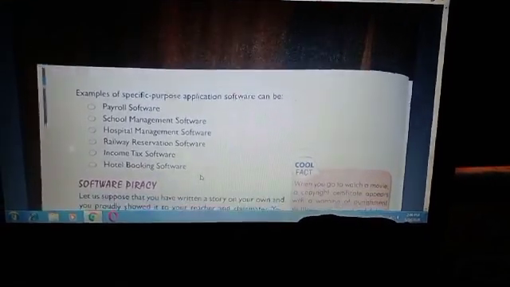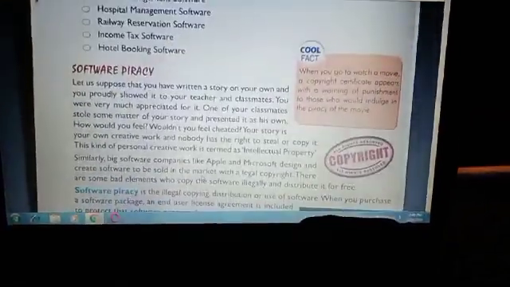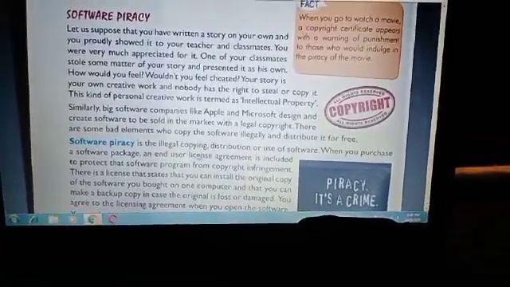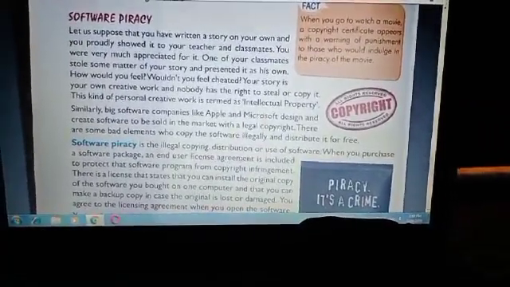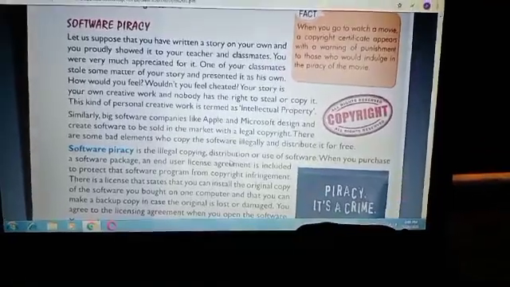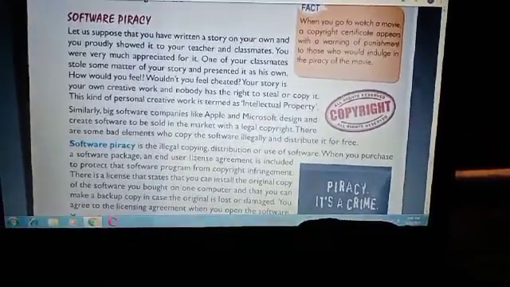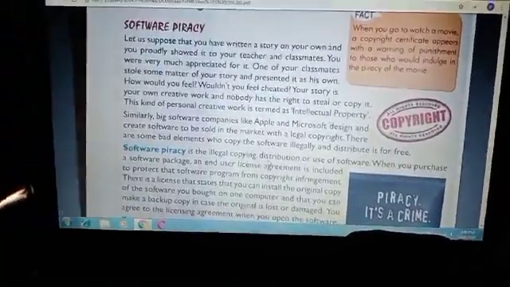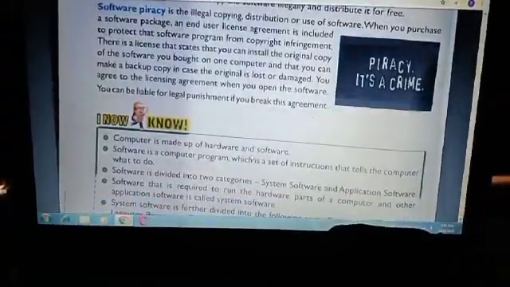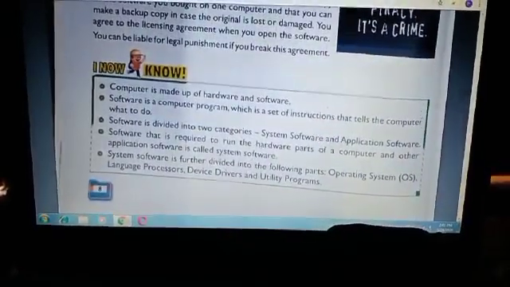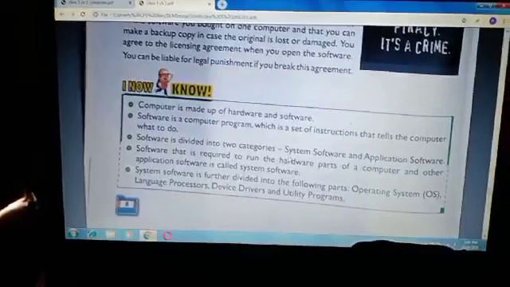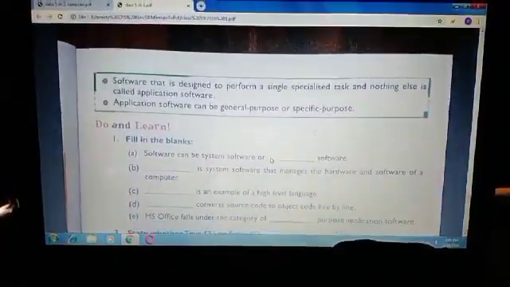And now come to software piracy. What is software piracy? Software piracy is the illegal copy, distribution or use of software. Okay, so read every line of software piracy. Software piracy is a crime. Read important points here. The chapter's main important points are here. Read these also. And come to the book exercise.